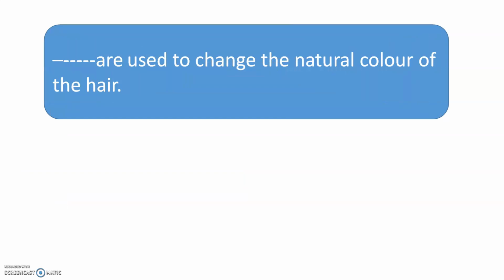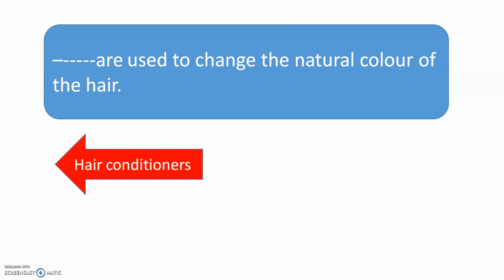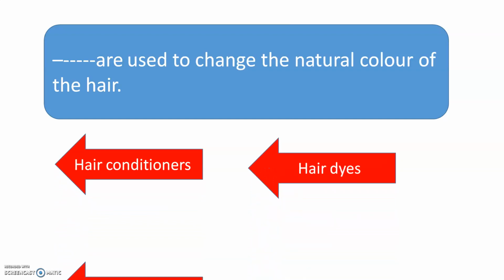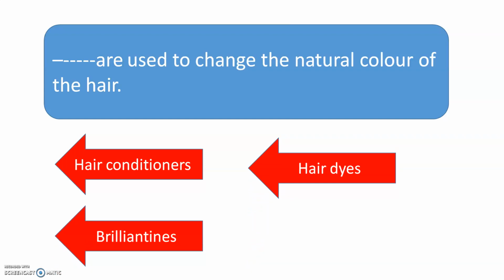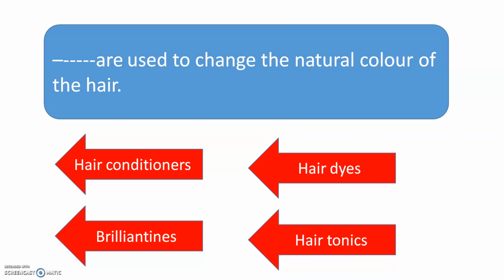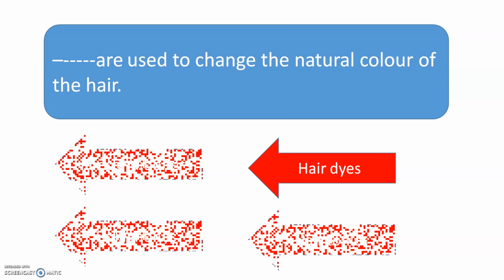Dash are used to change the natural color of the hair. And the options are hair conditioners, hair dyes, brilliantines or hair tonics. To change the natural color of the hair, the cosmetic used is, yes, hair dyes.